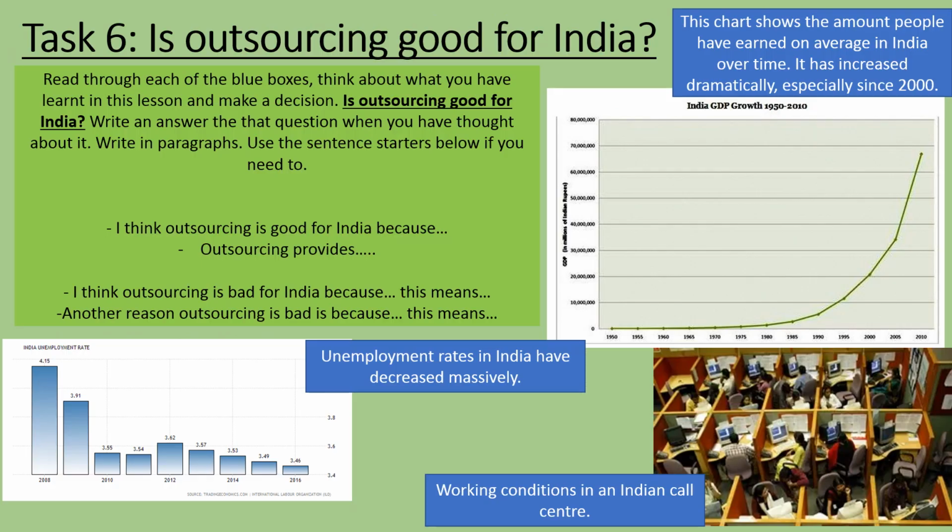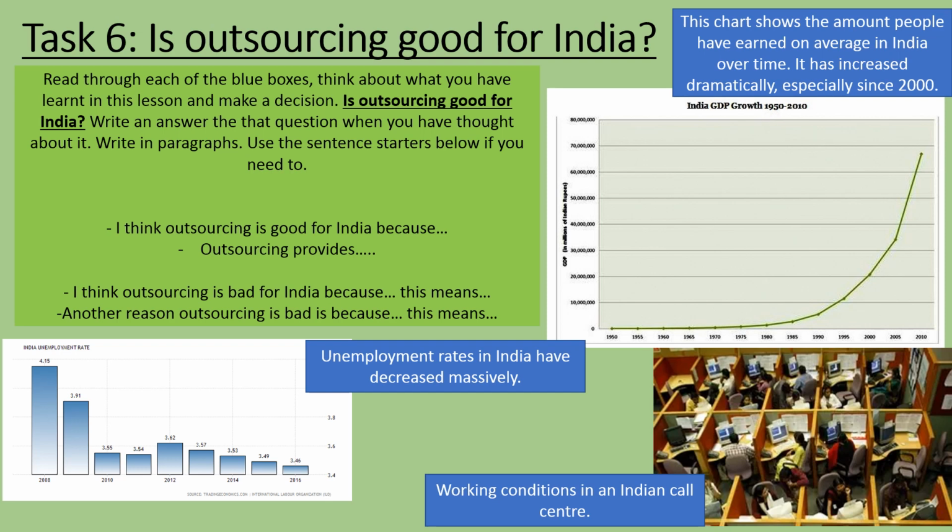Okay, moving on again. Task 6, this is the last one, I promise. So I want you to think about, is outsourcing good or bad for India overall? So read through each of the blue boxes and think about what you have learned in this lesson and make a decision. Is outsourcing good for India or not?